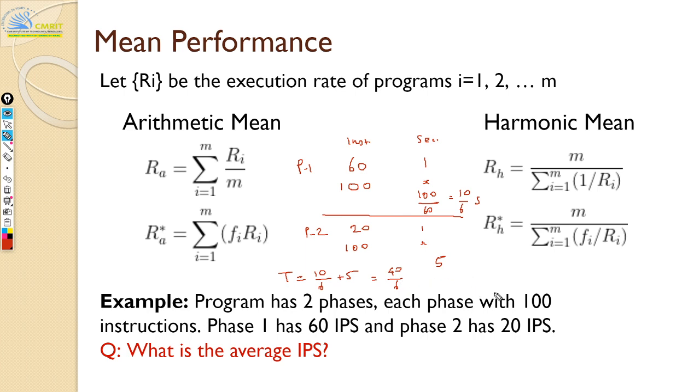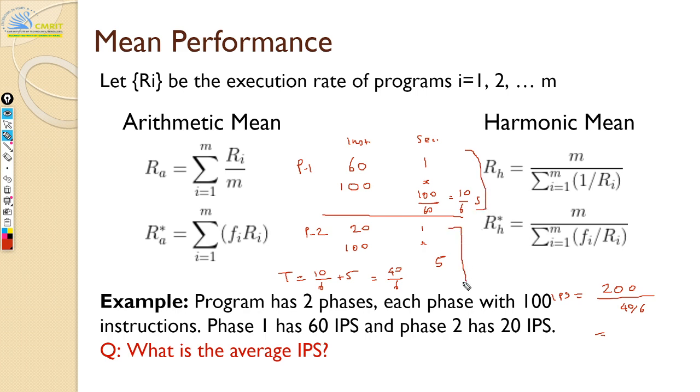Now, to calculate the overall IPS, how many instructions do you have? 200 instructions. And how many seconds did you take? 40 by 6. So this is the total instructions, right? You're understanding how we are doing this. In phase 1, you calculated how much time it took.